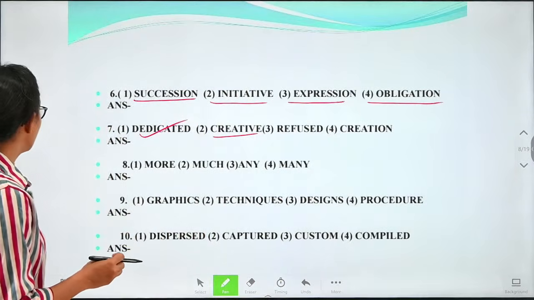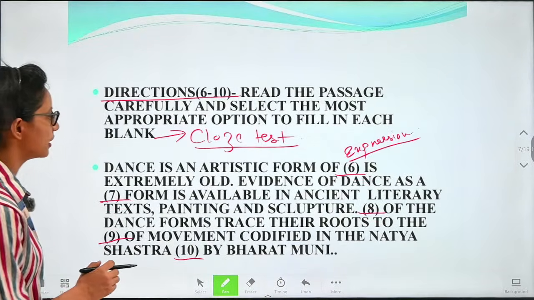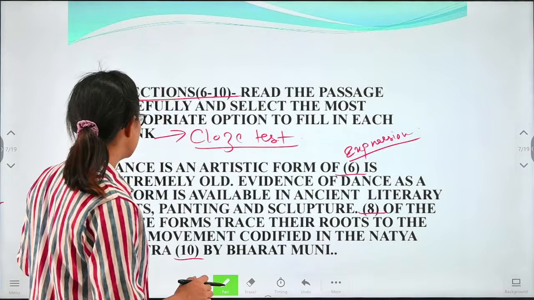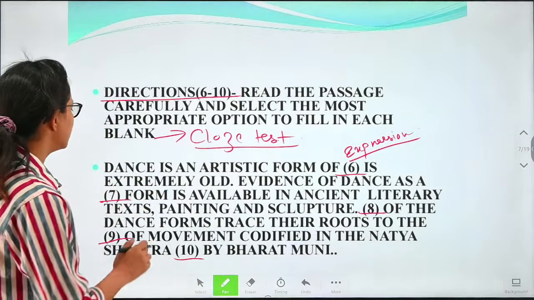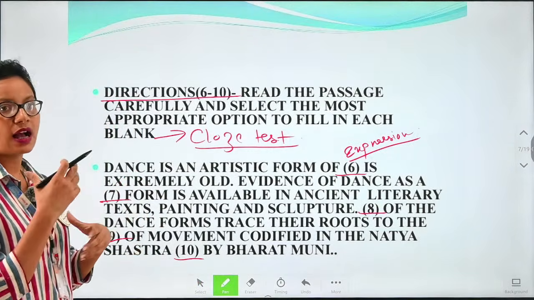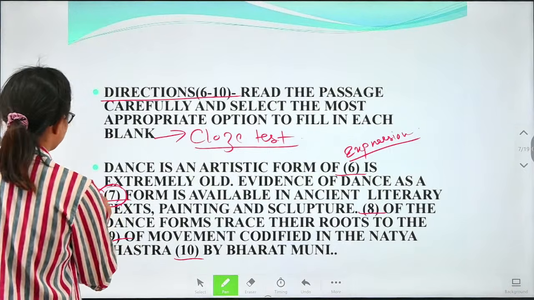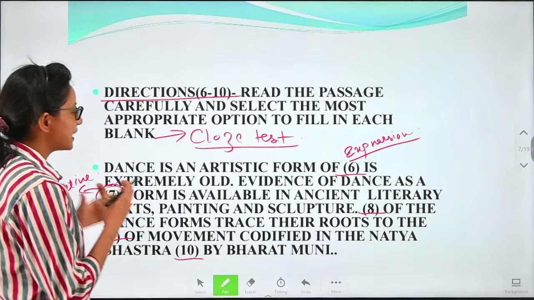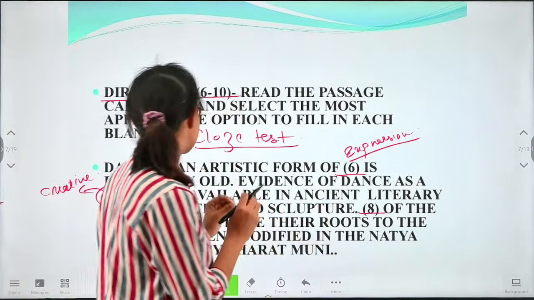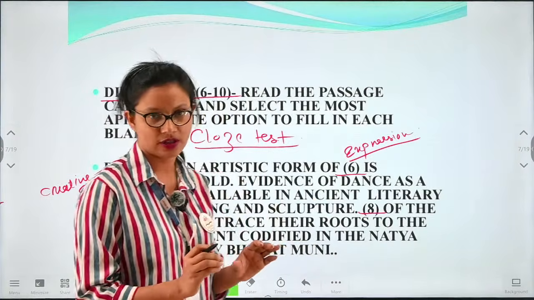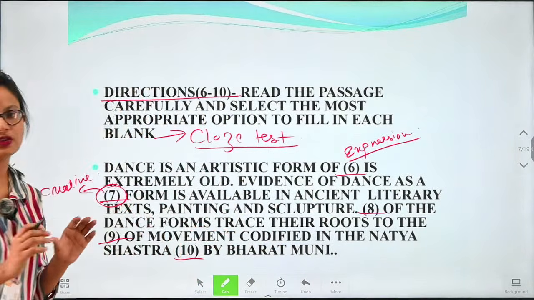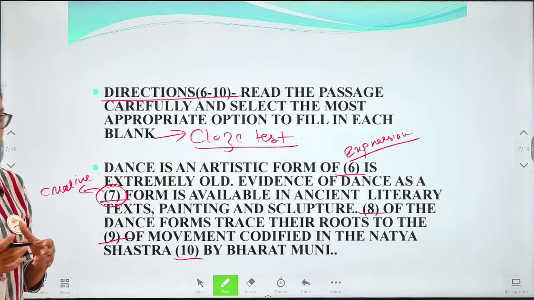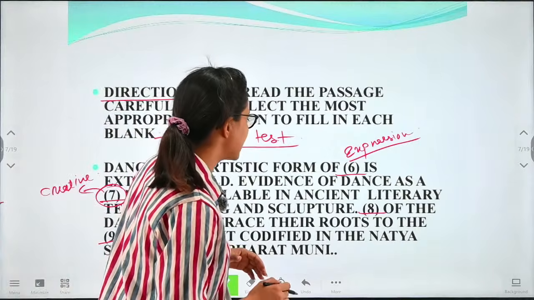So here which is the correct word that fits the blank? Evidence of dance as a dash form is available. So which form can you create in? Creative form. Here the correct answer will be creative. Creative form is available in ancient literary texts, painting and sculpture. So here we will have to use the word creative. Creative means when you are creating new ideas.